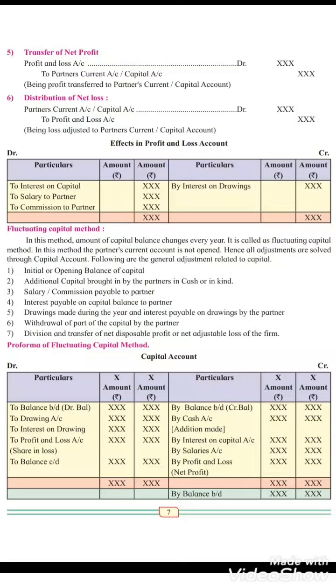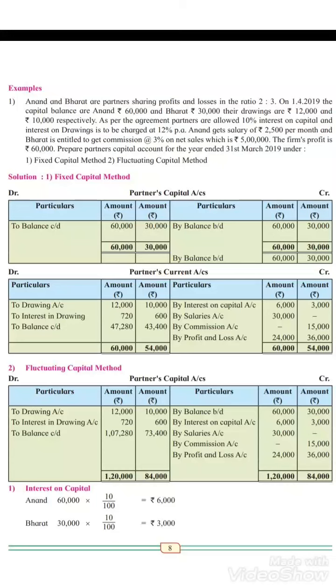Here see the posting: on the debit side, interest on drawings account. Again the same thing, debit side if it is a share in loss, credit side if it is a profit. And what other things? Cash account, additional capital brought, interest on capital, salary, all will come on the credit side. Now below you will see some examples. These examples will be your homework. You have to solve one in the fixed capital method and the other in the fluctuating capital method. You have to solve all these.